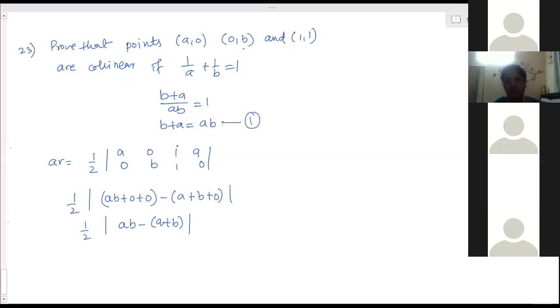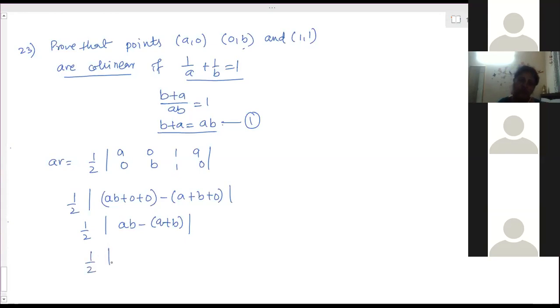If the points are collinear, then we should show its area is equal to 0, right? No, first they are not collinear. We have to prove that they are collinear, only when this condition is there. So this condition tells that B plus A is equal to AB. Now we have to substitute this value here.